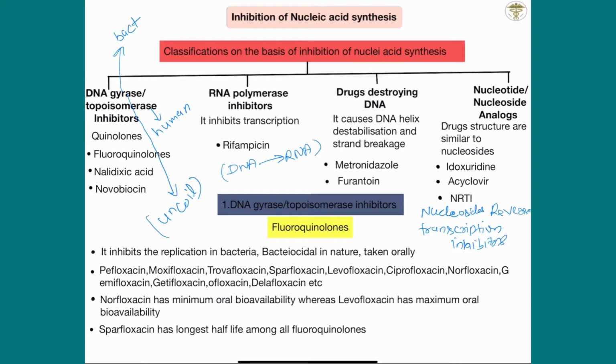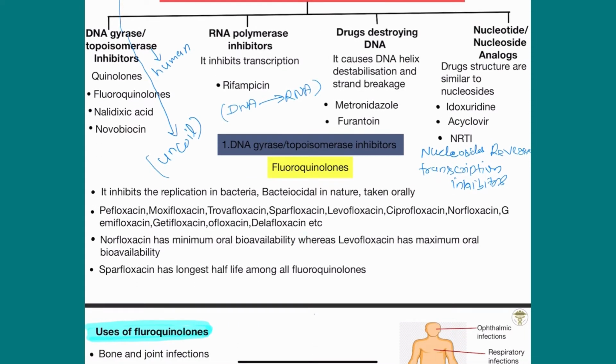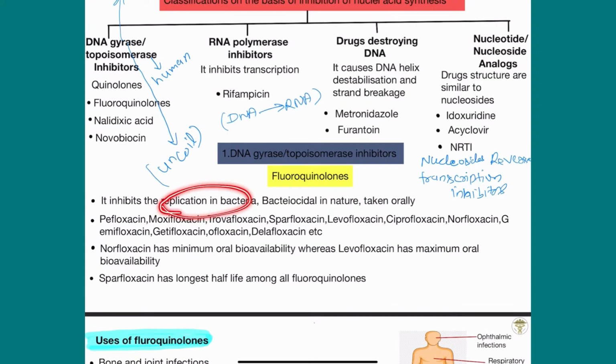Now I will start with the first, DNA gyrase or topoisomerase inhibitors, like fluoroquinolone. Fluoroquinolone is very important, because among all nucleic acid inhibitors the most important example is the fluoroquinolone. Most questions are asked from fluoroquinolone. It inhibits the replication of the bacteria. What is replication? Replication is the process in which DNA is converted into DNA, meaning many DNA copies are formed.